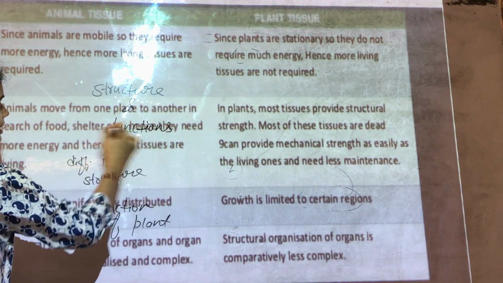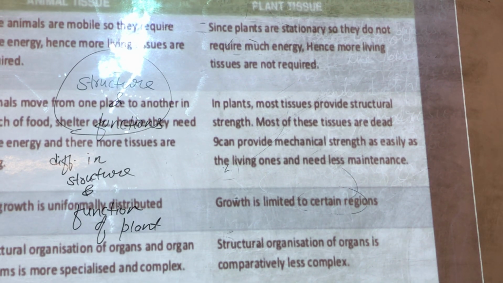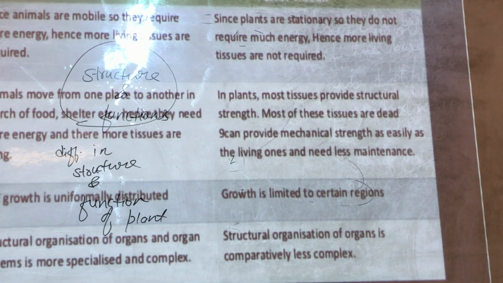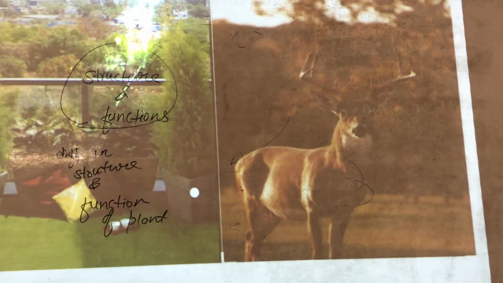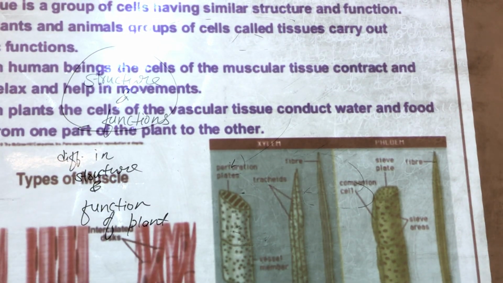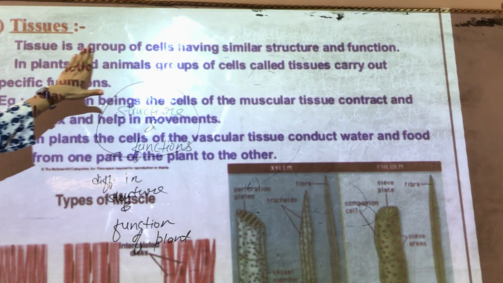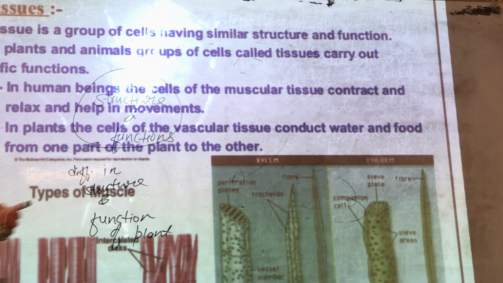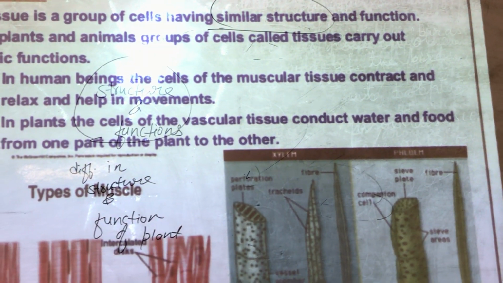So students, in this chapter we are going to study plant tissues and animal tissues in detail. Okay, so I hope that you have understood what a tissue is. Let's take the definition once before I leave. Tissue is a group of cells having similar function and similar structure.